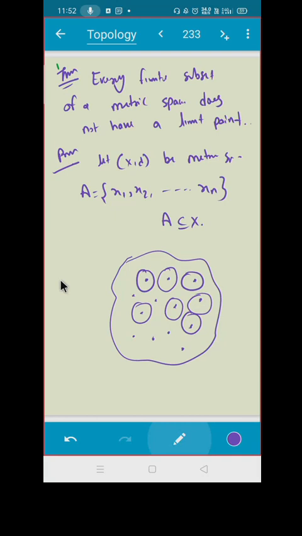Suppose I am talking about P. Let P be a point of the set A. What R should I choose?